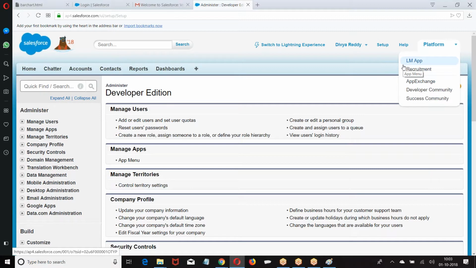So what she was able to create, what she was able to see depends upon your profile. In the profile, which permissions will come, which options will come, depends upon the license. Out of those options, whatever you select, that will become your profile. Whatever is selected, you are allowed to do. Whatever is not selected, you are not allowed to do. This is the basic story about your user creation.